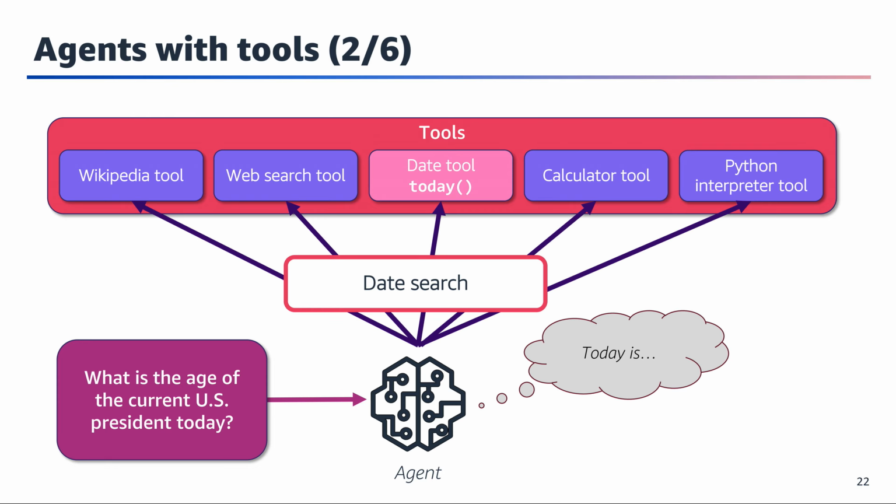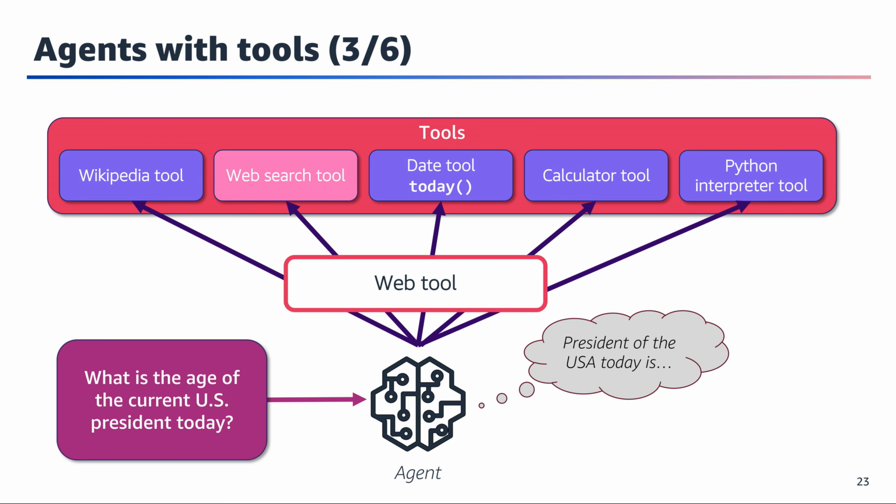This step-by-step approach demonstrates how AI agents don't just jump to conclusions, but rather break down complex questions into manageable components. In this case, before we can calculate the president's age, we need two pieces of information: today's date and their birth date. We're seeing the agent tackle the first of these requirements. The other tools remain available but inactive at this stage, as they'll be needed for subsequent steps in the problem-solving process. This methodical approach supports accuracy and reliability in the agent's response.